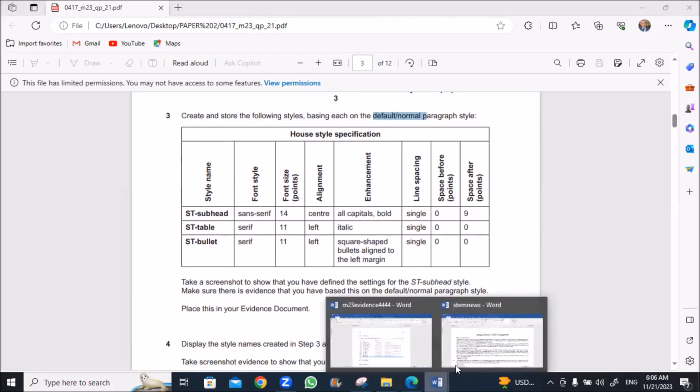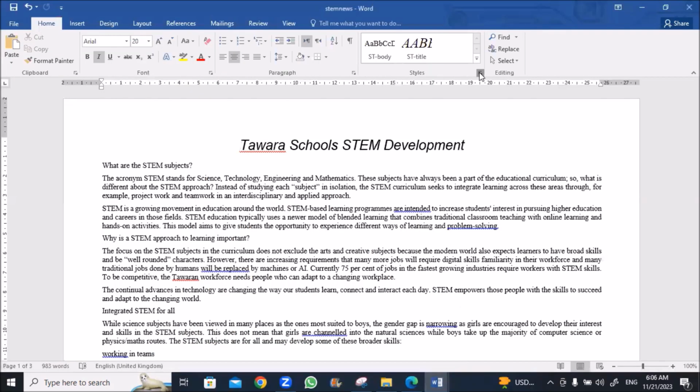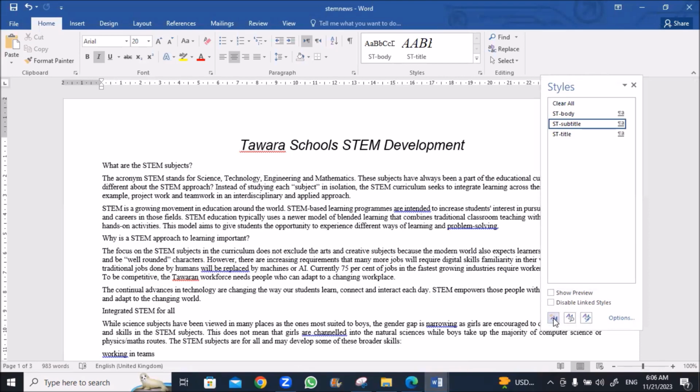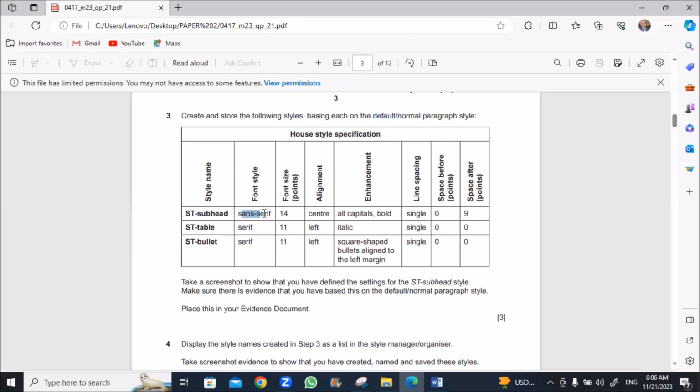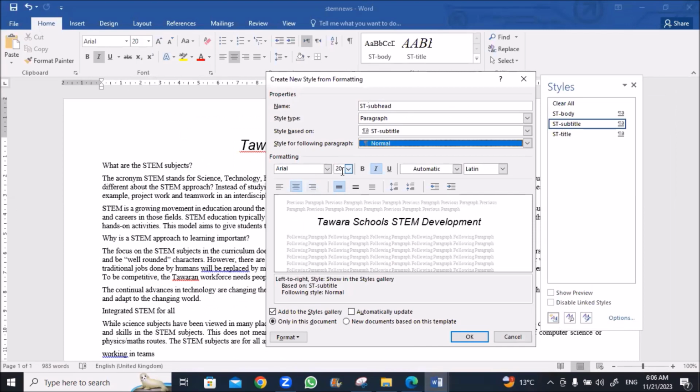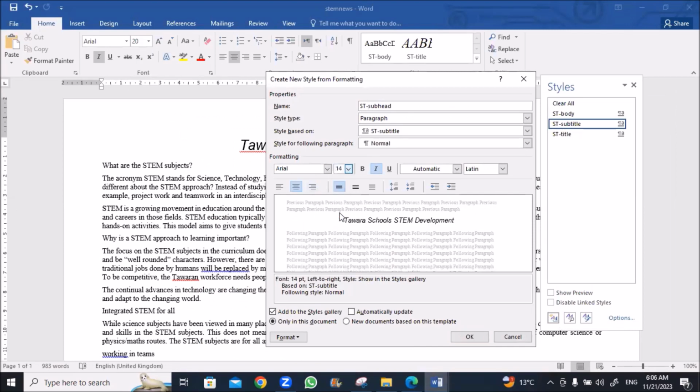Okay, go to my document, open styles, style organization, make a new style, name it ST subhead, and make it based on normal. This is important. The font is sans serif, which is Arial 14, centered.